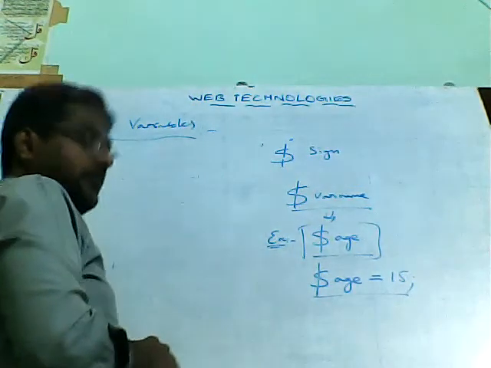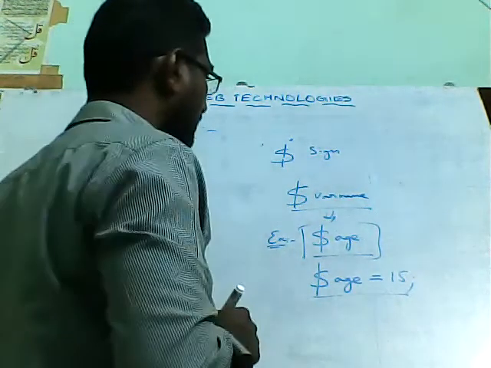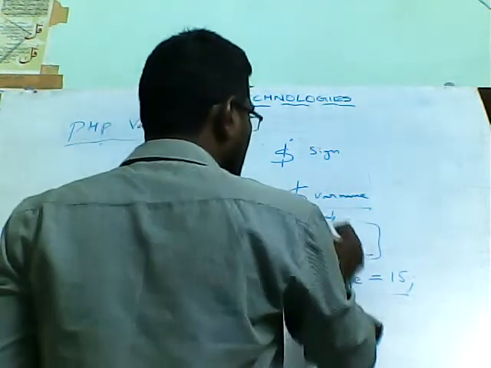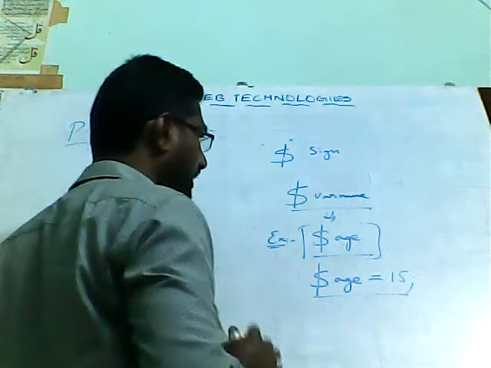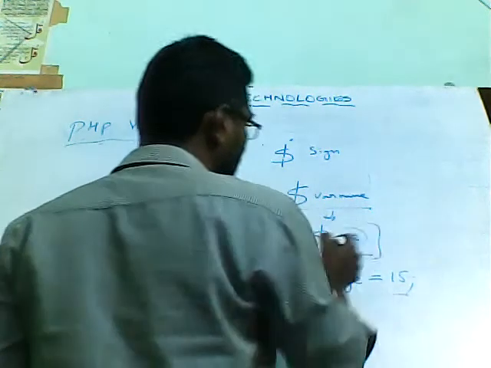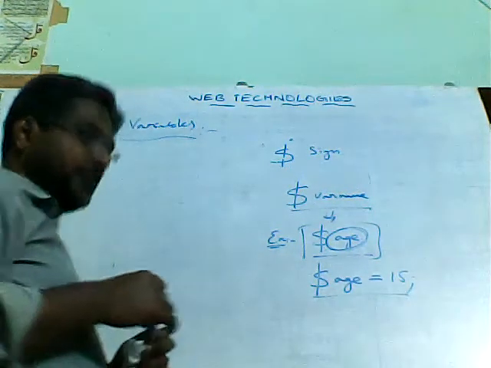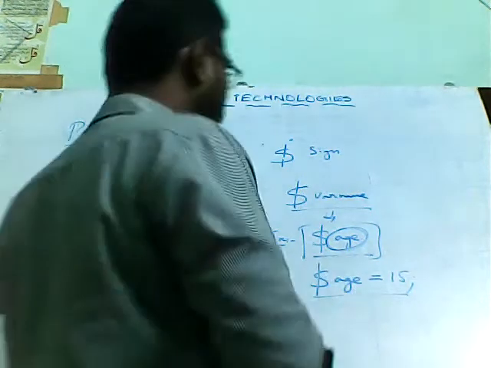Here we will get one more question. That is about the declaration of a variable: are there any rules and regulations that we need to follow while specifying the name for the variable? Here in PHP, some rules we need to follow.